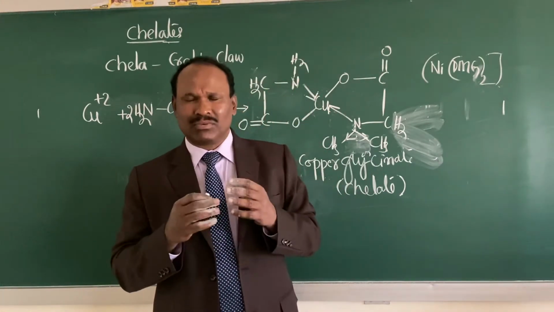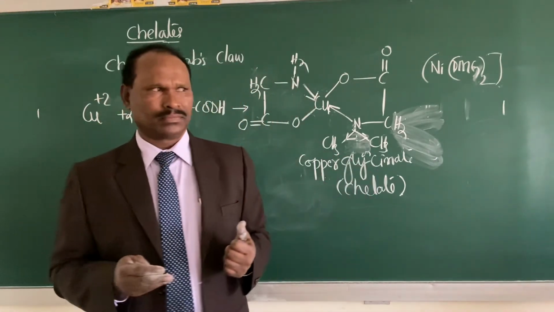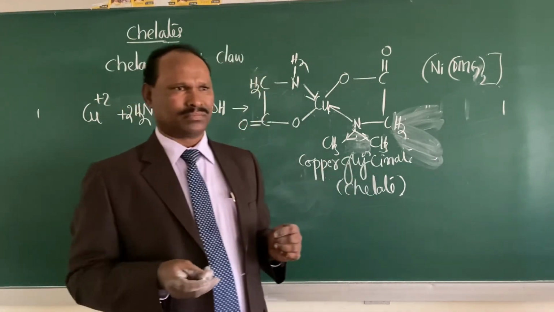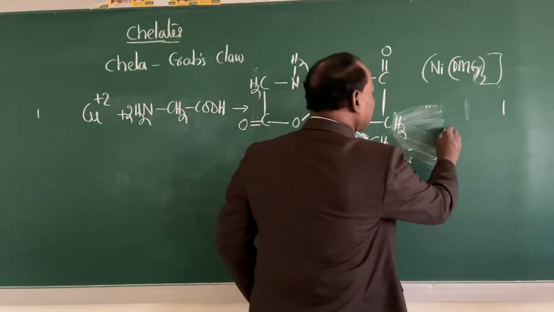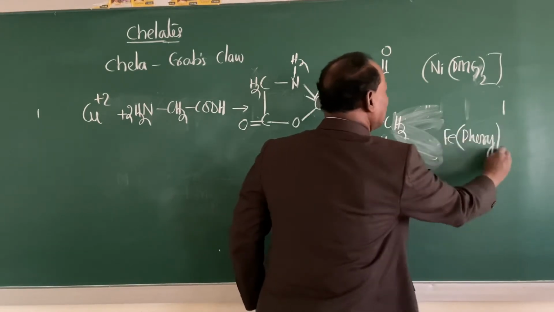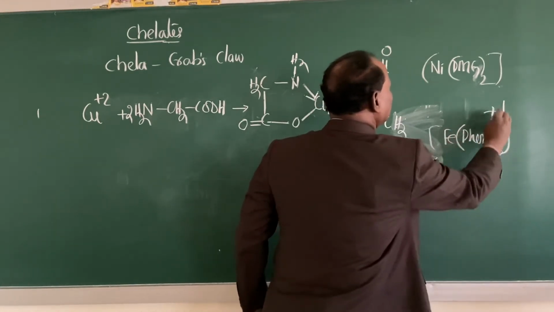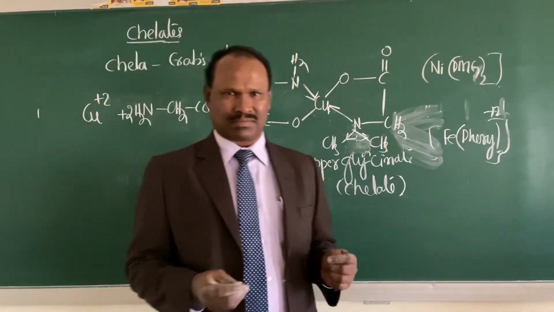Hence, in volumetric analysis, we can use them as indicators, right? For example, ferroin, which is deep red in color.